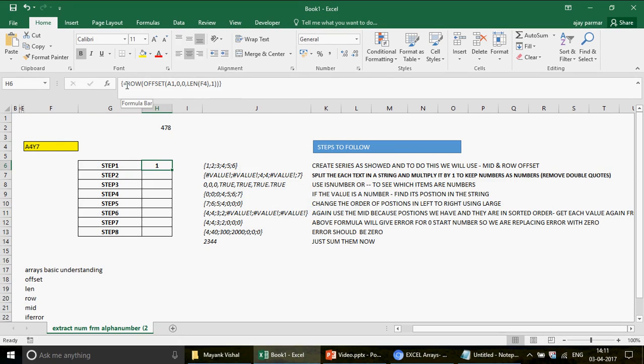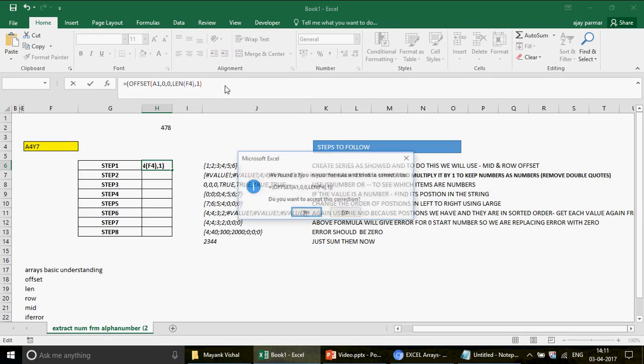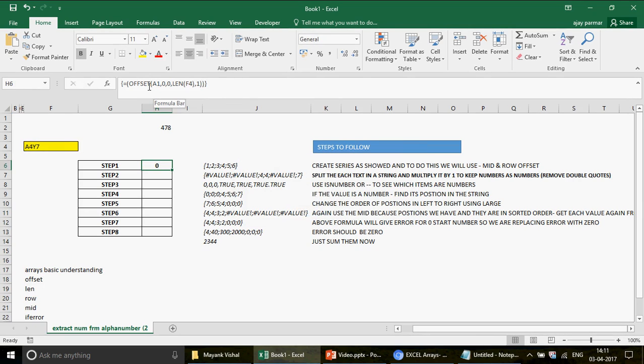Now, if you look at the table, and this is a very basic thing we use in Excel, we'll have a series called 1 2 3 4, right? So I'll explain. What happens if I just remove this ROW function from here and press Ctrl Shift Enter? This OFFSET function, which I'm using with Ctrl Shift Enter, will act as an array. It goes to A1, and from A1 it starts.